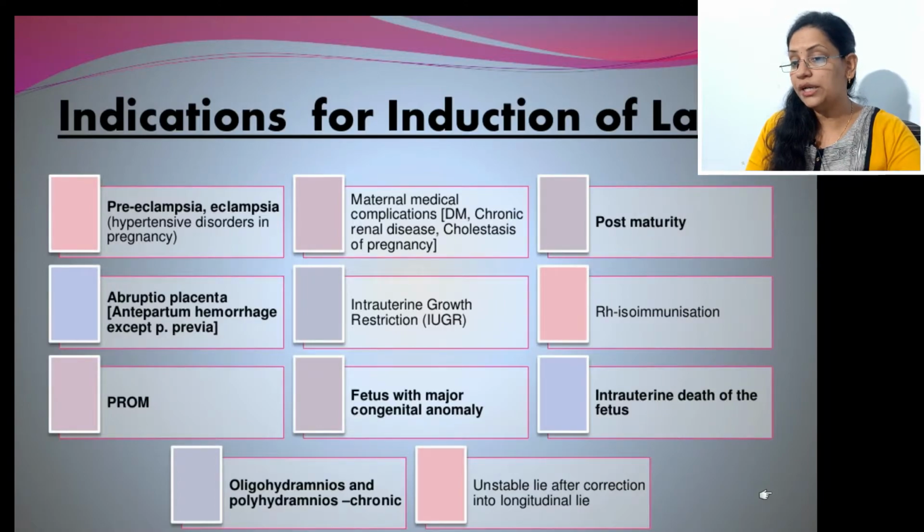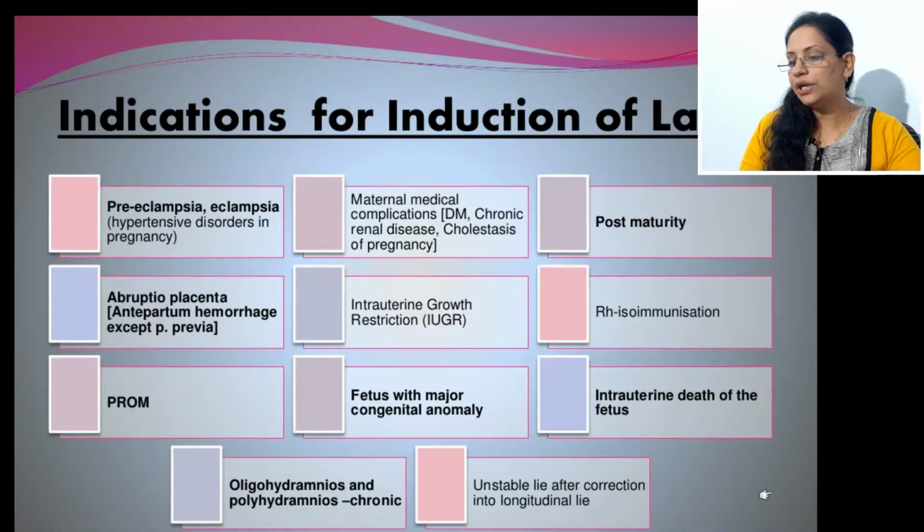Next is intrauterine death of baby. If the baby is dead, we are not getting the FHS and we confirm on USG that the baby is not alive. At that point there is no point in continuation of pregnancy, so we advise induction of labor and we do the delivery and remove that baby.